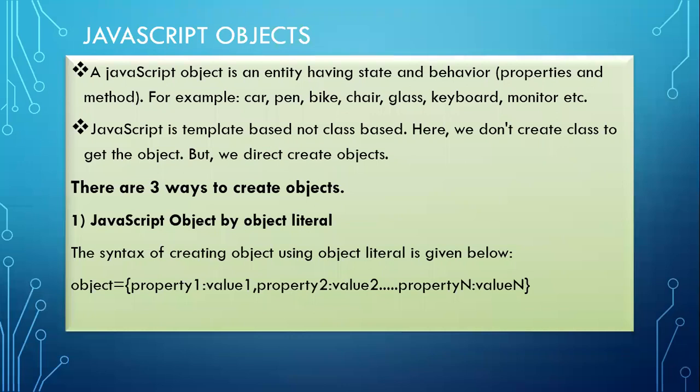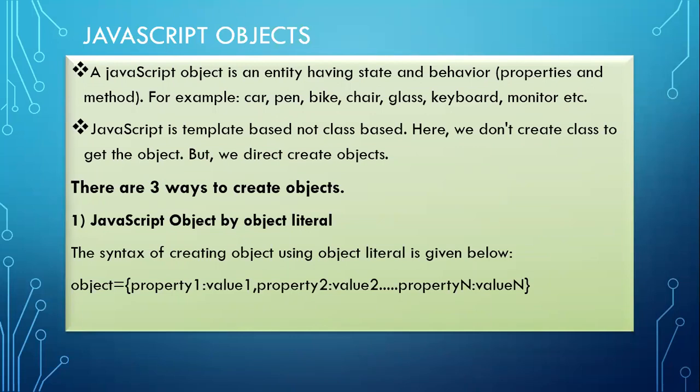Okay, so what an object is we have seen here. JavaScript is template-based, not class-based. If you know about object-oriented programming languages, if an object is there, to define the properties of the object we must create a class in other languages like C++, Java, Python.